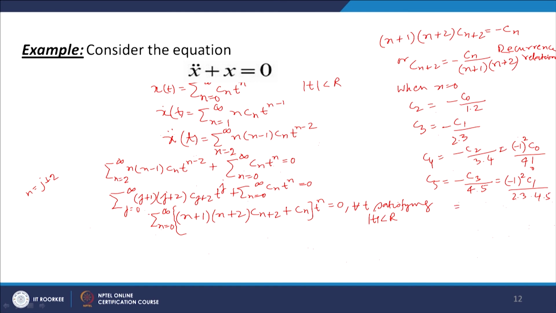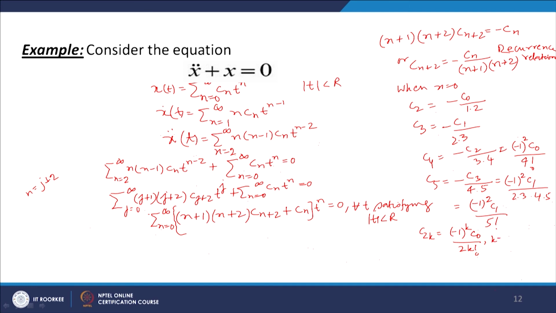Okay. So, what do we get? This will be equal to 5 factorial minus 1 to the power 2 C1 divided by 5 factorial. Now, if we go on like this, we can see that C2k will be equal to minus 1 to the power k into C naught over 2k factorial,